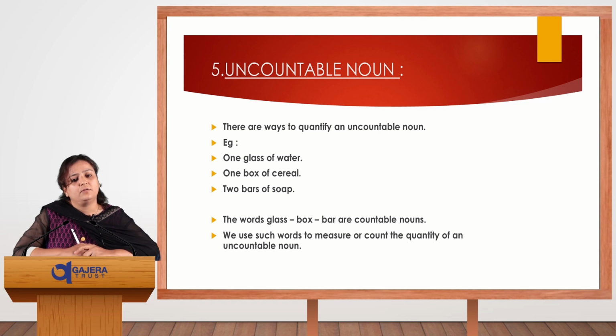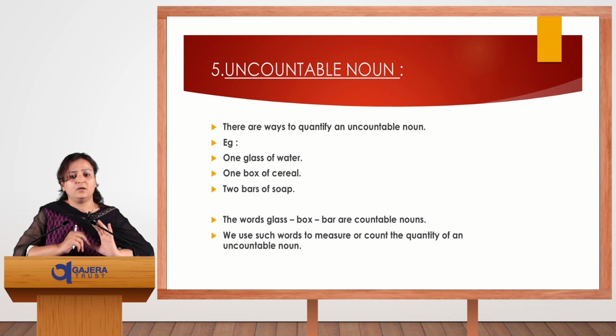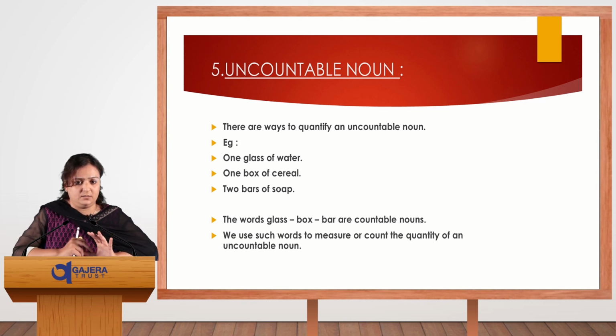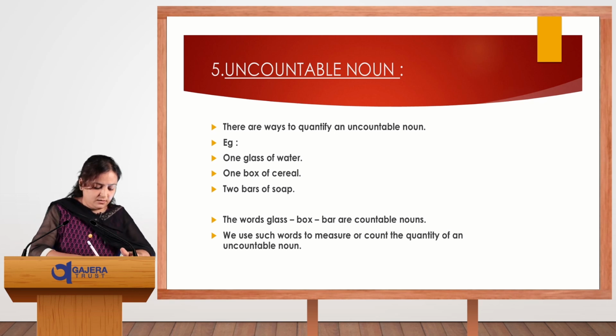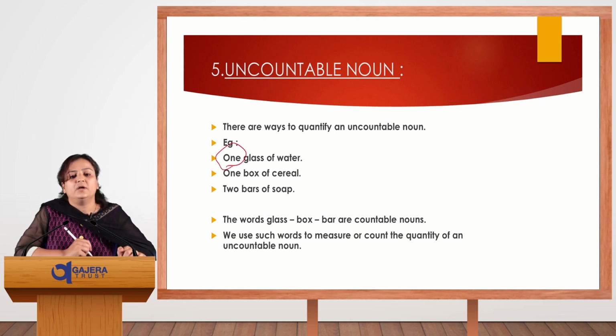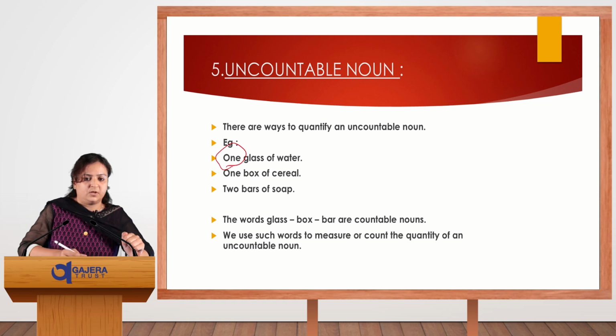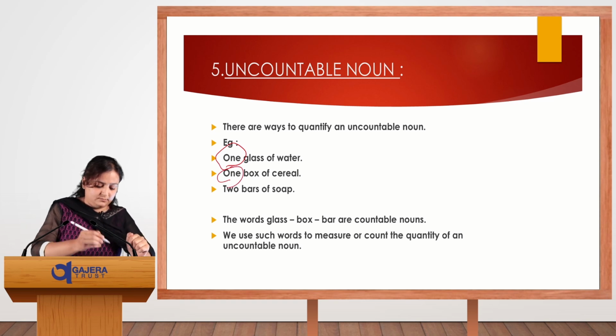There are ways to quantify an uncountable noun. If we want to quantify uncountable nouns, this is how we can do it. Like the example, 1 glass of water, 1 box of cereal and 2 bars of soap.